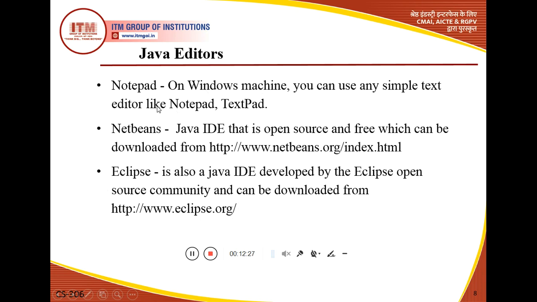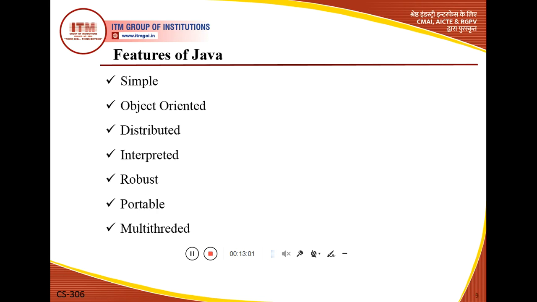But if we want to write our code at the first stage, Notepad is better, and after typing the code into Notepad we will set our path and classpath for execution of the program in the command prompt, while Eclipse will execute and give the output in the same window. So these are the three editors: Notepad, NetBeans and Eclipse.